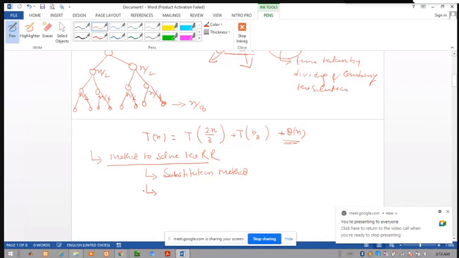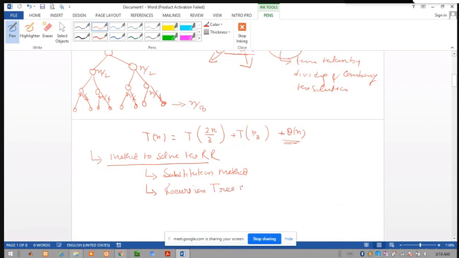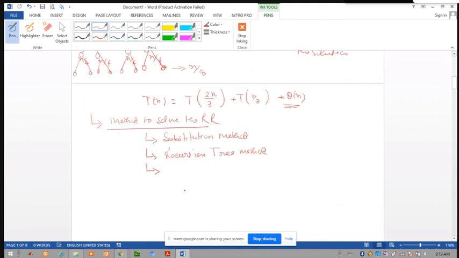Second one is the recursion tree method. And third one is the master theorem. So these are the three methods.